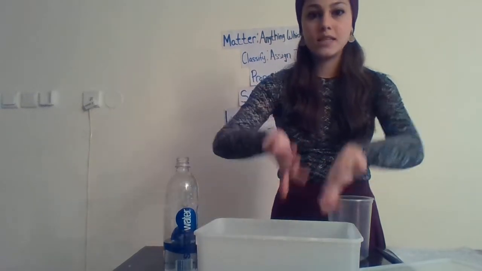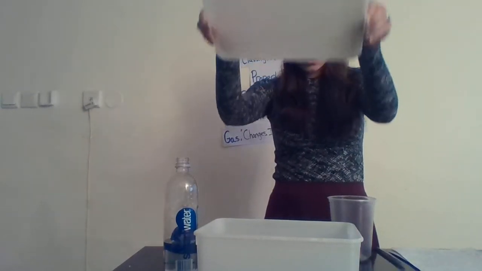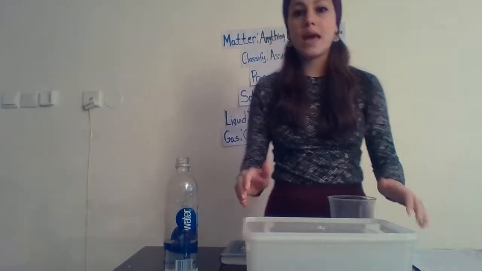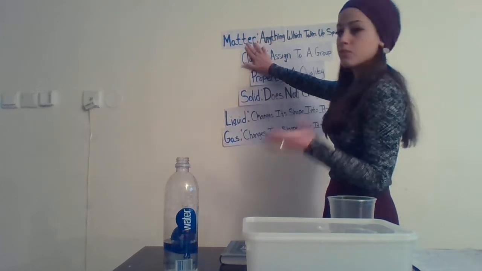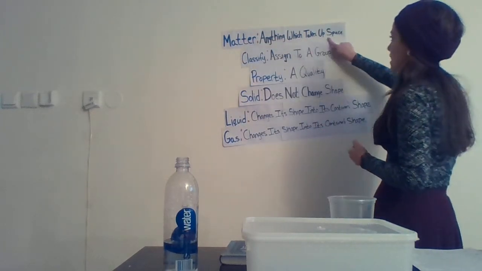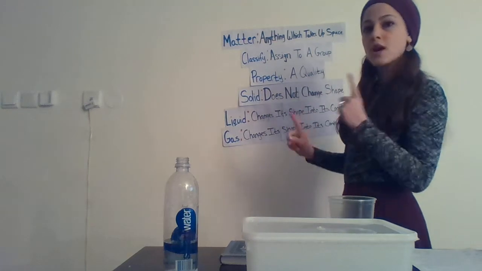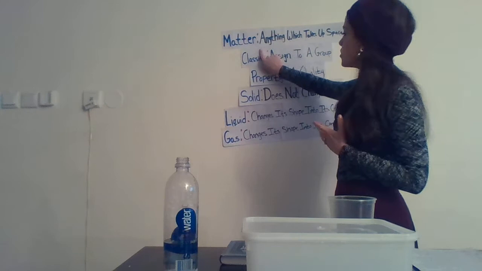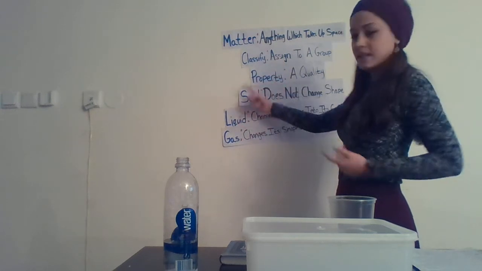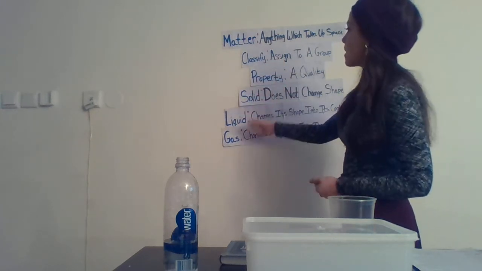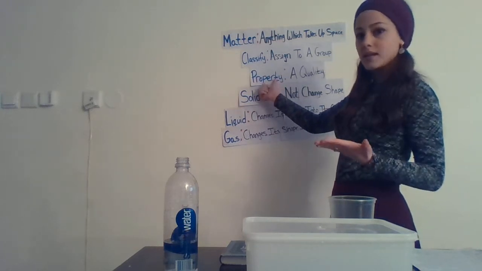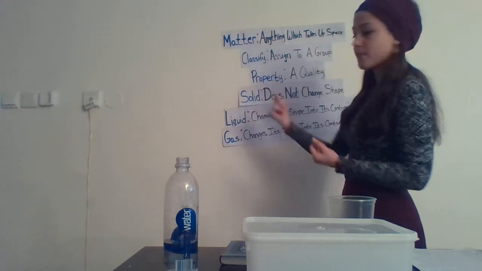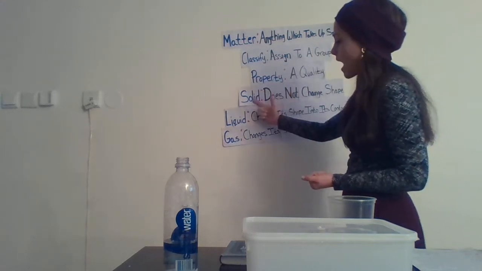If I pour air into this container and I cover the container, closing the air in it, it takes on the whole shape of the container. So again, what we know is matter. Repeat with me. Matter is anything which takes up space. What we are trying to do is classify, or assign to a group, the matter that we know into one of its three states, either a solid, a liquid, or a gas, based on its property or quality. Repeat. We are trying to classify matter according to its property into these three states, either a solid, a liquid, or a gas.